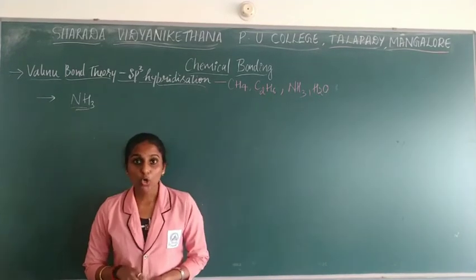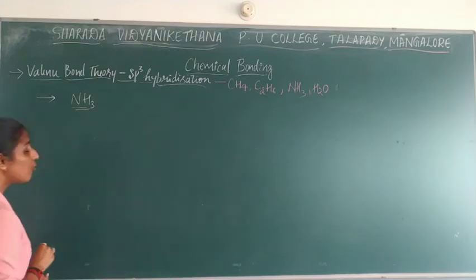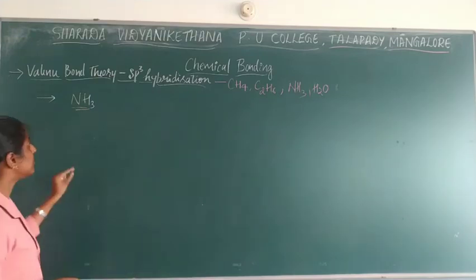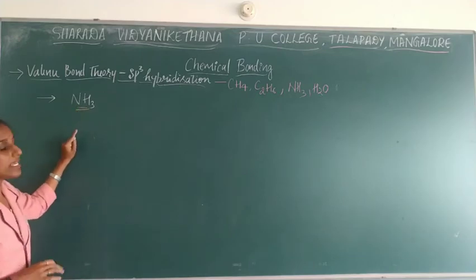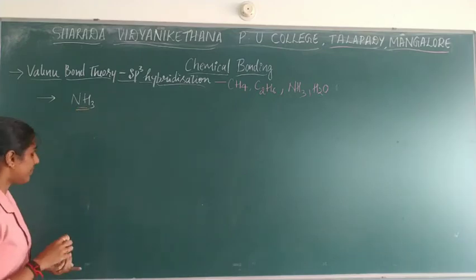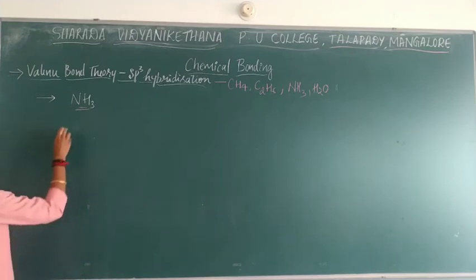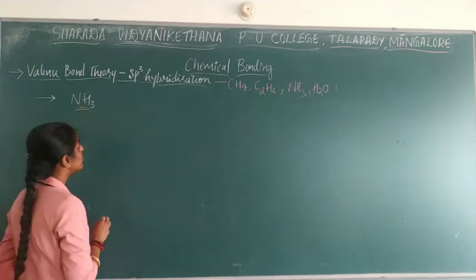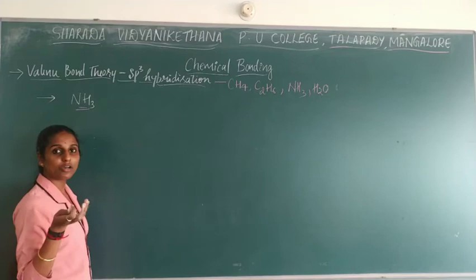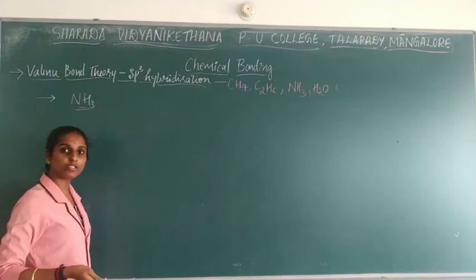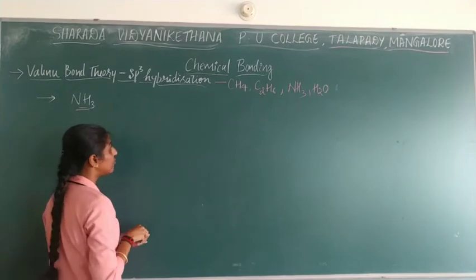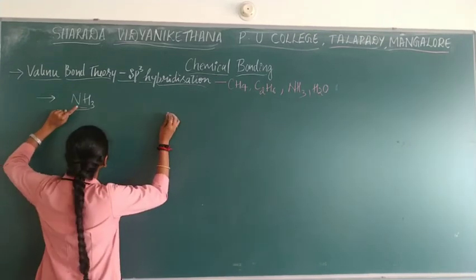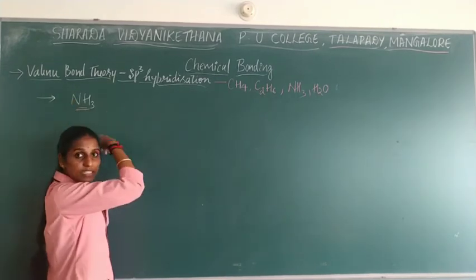So next we will go with NH3, ammonia. How it will go with hybridization based on VBT. Okay, so that we are going to see over here. So as I say, you need to write now. So first what you have to do in this also, you need to consider the central atom. So if you know the structure of NH3, because you have studied in BSc the structure of NH3, you can write it and you can identify which one will be the central atom, the one which is less in number, that will be the central atom.